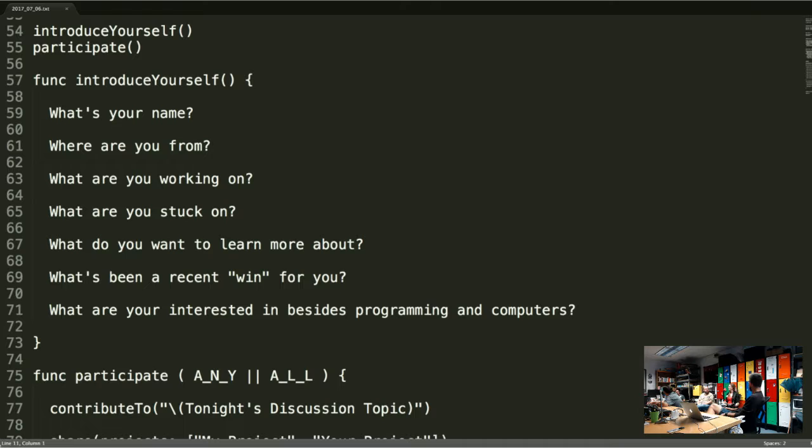Anyone want to go next? Neil, I think big win for this week. I was able to put purchases in my app. Oh wow, nice. To set it up, it took me like a week just to understand and wrap my head around the concepts. Did you end up using SwiftyStoreKit?